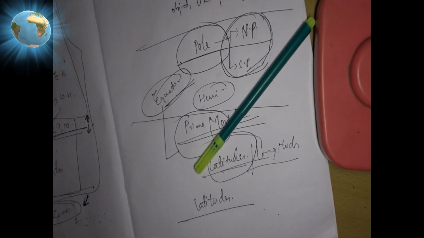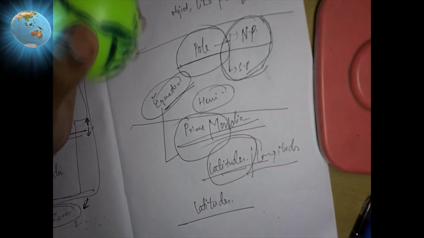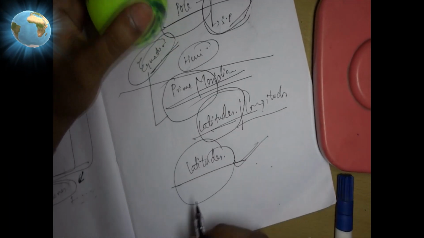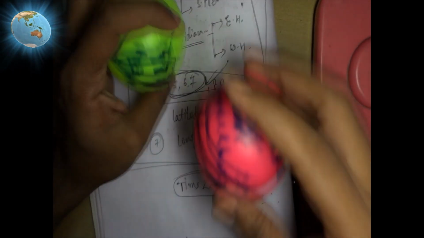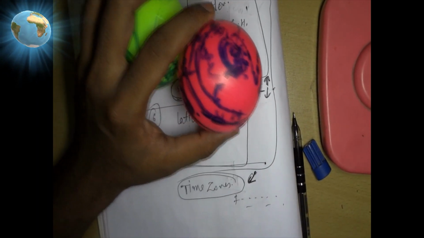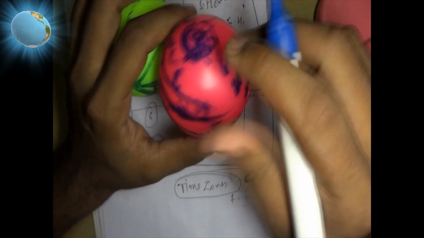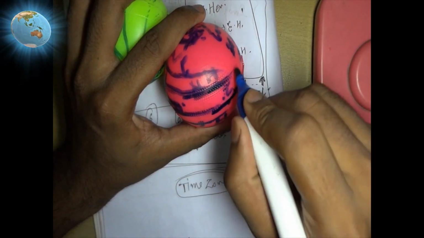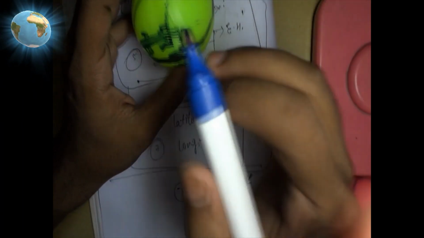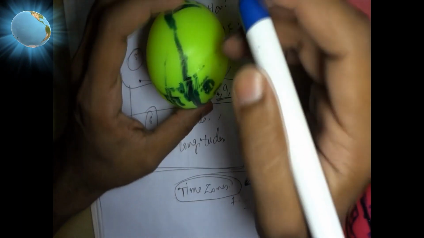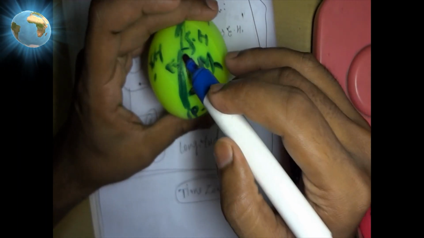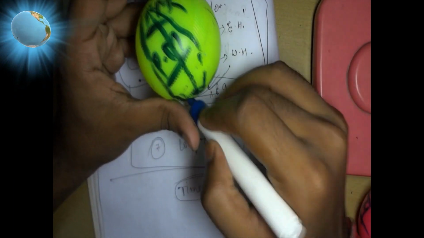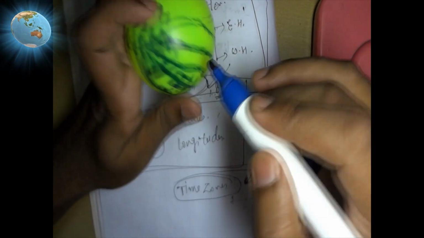Now I'll be covering my next topic, or you can say my last topic. That one is the longitude. Okay, so as I told you what are the latitudes, you understood, I hope. The next topic are the longitudes. Okay, so as I told, imaginary lines drawn with the equator as a base are the latitudes. Similarly, if I draw lines with the median, this one is the prime meridian as I told, with my prime meridian as the base, what are these? These are the longitudes, as you can see over like this.